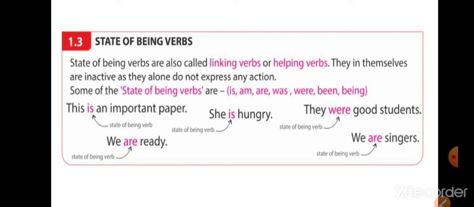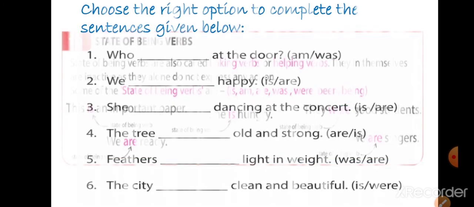We are ready. Are is a state of being verb. She is hungry. Is is a state of being verb. They were good students. So these words help to connect the sentence. These linking verbs help to connect the sentence. So they are called linking verbs or helping verbs.